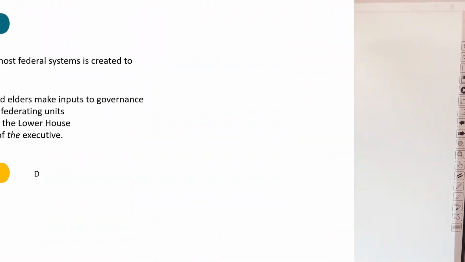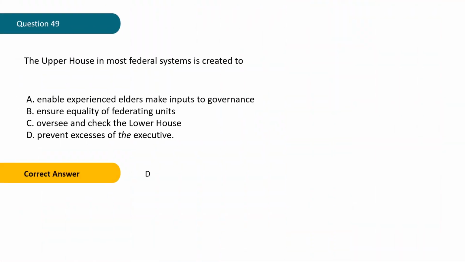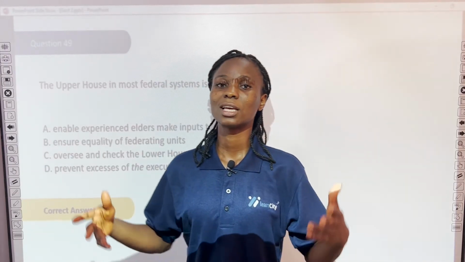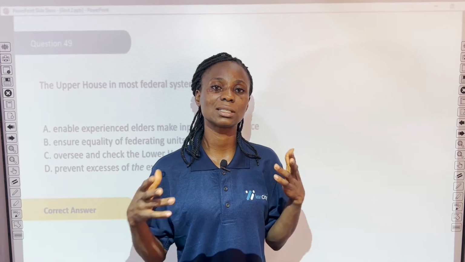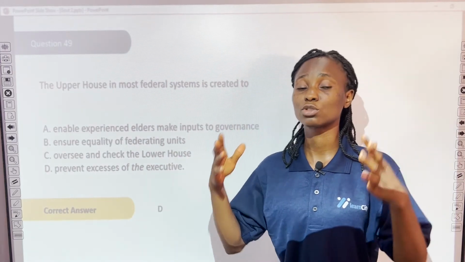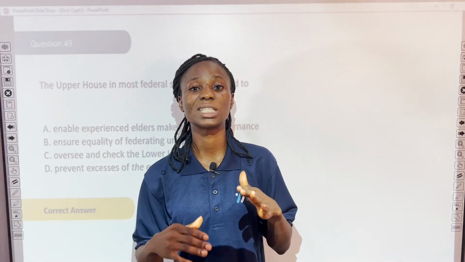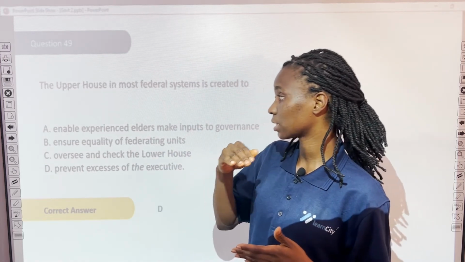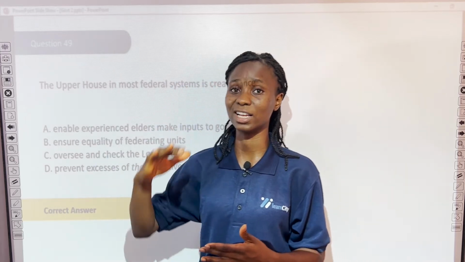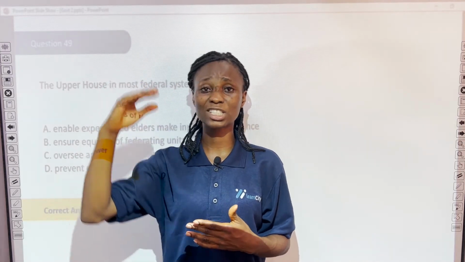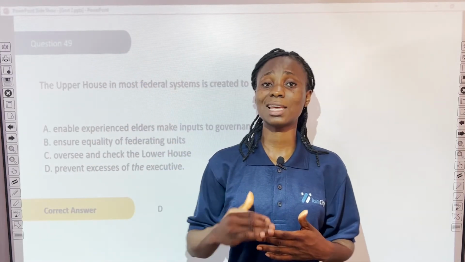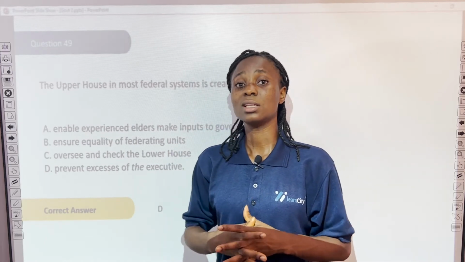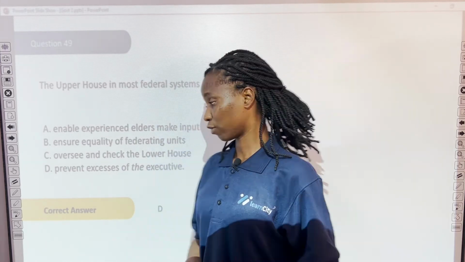The correct answer is D. To prevent the excesses of the executive. Now, it's believed that with the existence of two houses, the upper and the lower house, it's been very difficult for the executive to influence both houses, which is the upper and the lower. So in other words, the existence of the upper house checks the excesses of the executive arm of government.